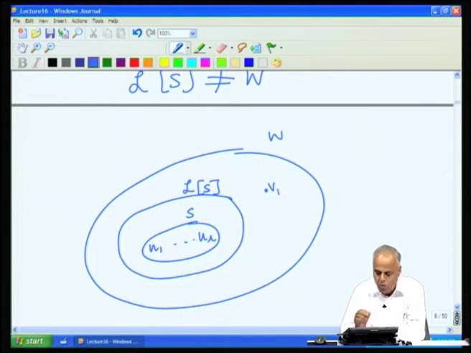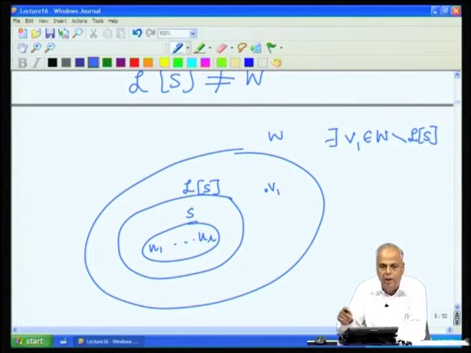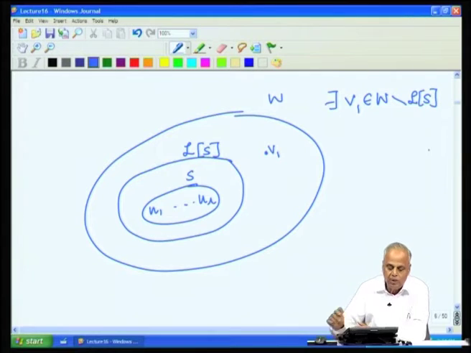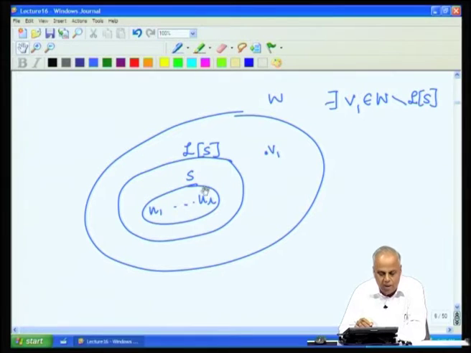Let us say one such vector is V1. So, there exists a V1 which is in W, but which is not in Ls. But we have seen that whenever we have a subspace inside which we have a linearly independent set and we pick a vector outside that subspace, then these together must still form a linearly independent set in the bigger space.